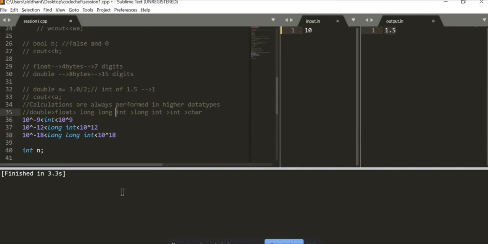So in case you have a question where it is mentioned that the values will go up to 10 raised to 10, then you should avoid using int. Instead, you can use long int. Or for insurance purpose, you can go with the long long int.